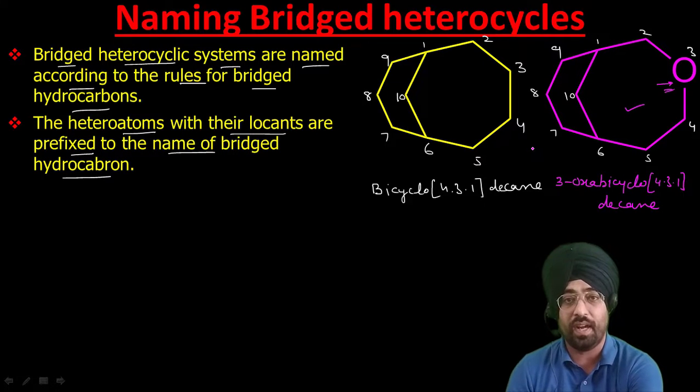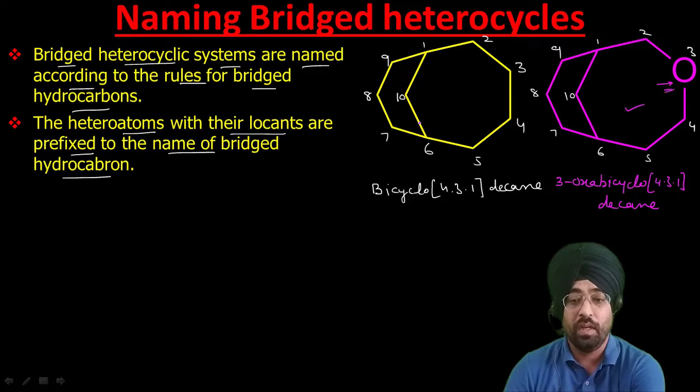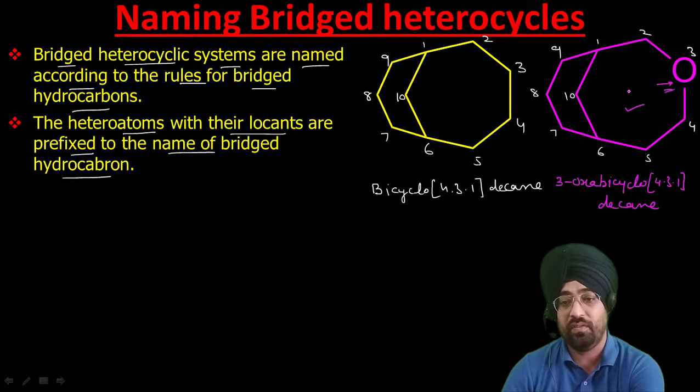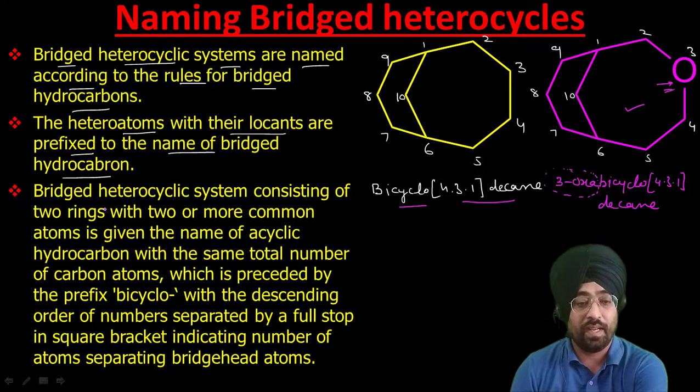So it is quite easy. First you have to learn how to name bridged hydrocarbons. If you know how to name those, then it is quite easy. We just have to mention the heteroatom with its locant as a prefix, written before the name of the bridged hydrocarbon. As I have already discussed, a bridged heterocyclic system consisting of two rings, a bicyclic system with two or more common atoms, is given the name of the acyclic hydrocarbon.